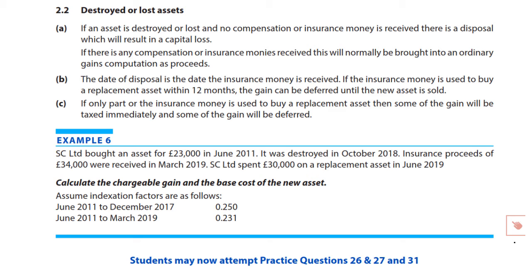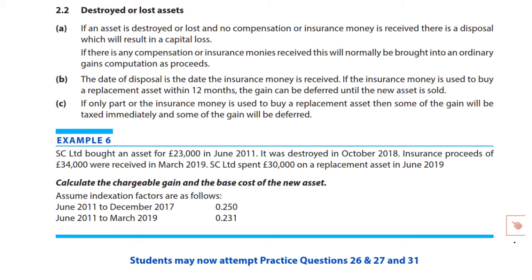Here, you're going to see an equivalent exercise dealing with rollover being performed based on how much of the insurance proceeds received, if there are any, have actually been reinvested in another asset there.